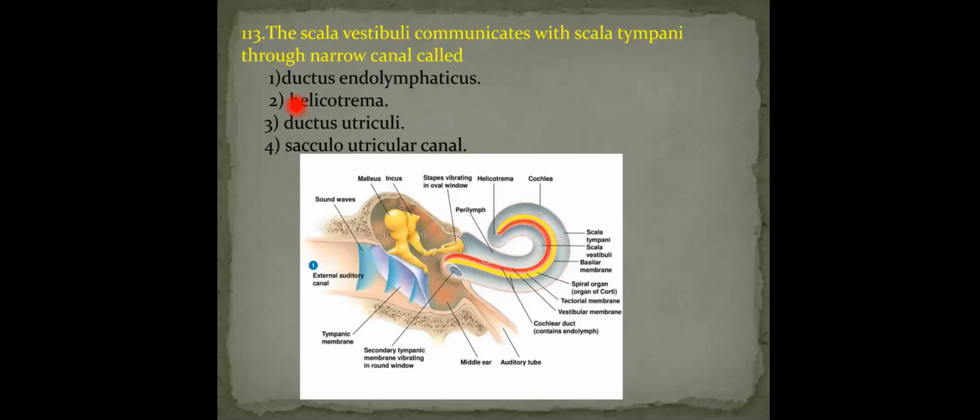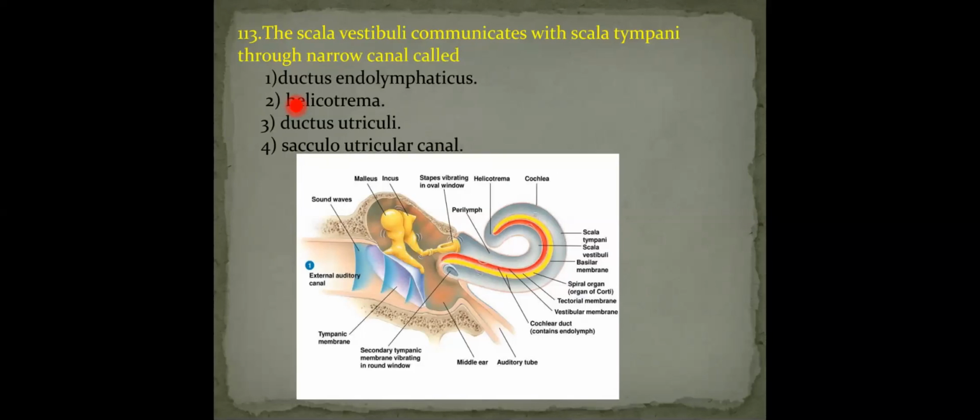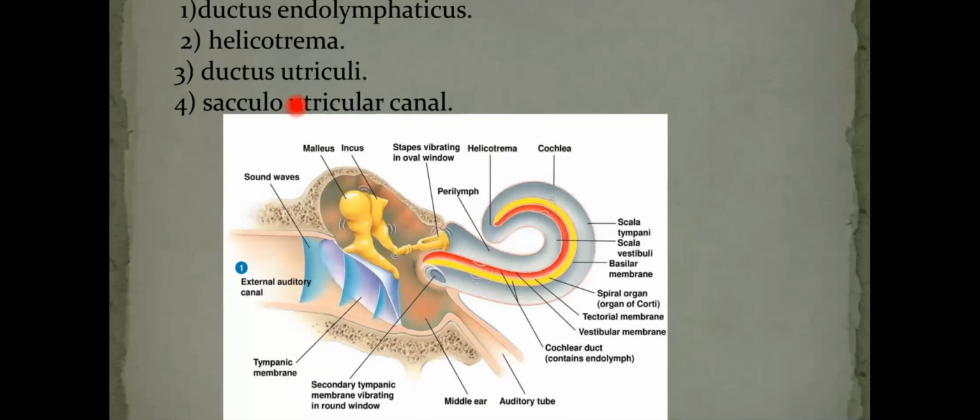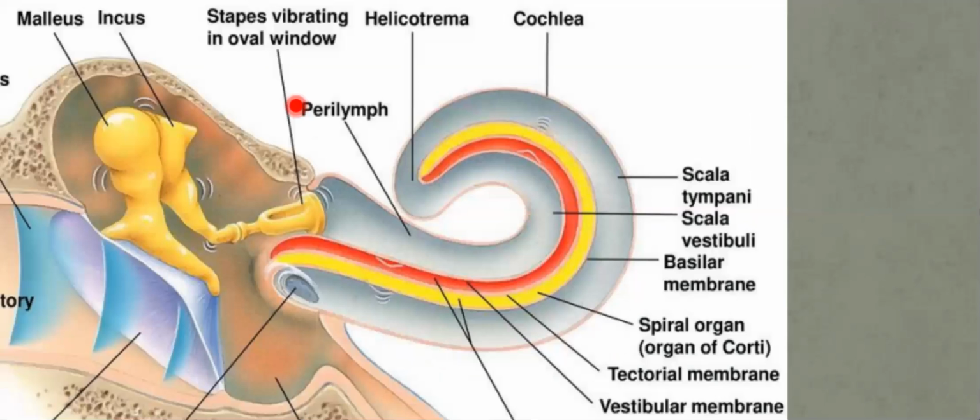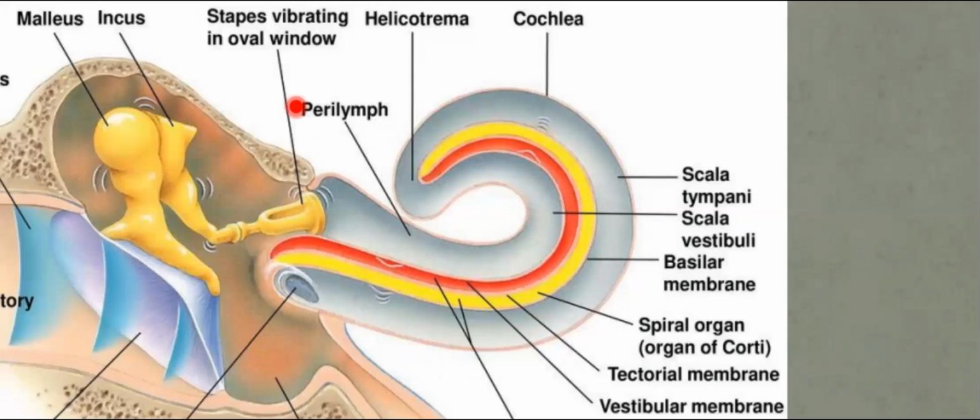Next, question number 113. The scala vestibuli communicates with scala tympani through the narrow canal called. In the diagram, you can see this coiled structure is the cochlea. This complete part is the cochlea. It is divided into three chambers. This is scala vestibuli. This is scala media. This is scala tympani. Right? Here two membranes. One is Reissner's membrane, another one is the basilar membrane.